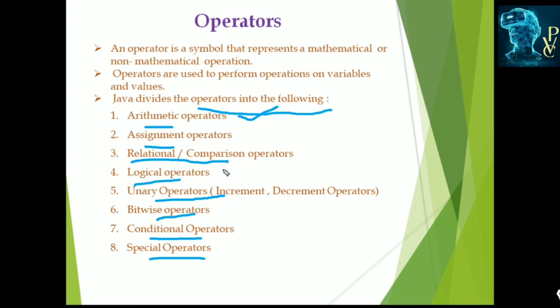Unary operators are either the increment operator or decrement operator, and these may be post-increment or pre-increment, post-decrement or pre-decrement. Bitwise operators work on the bits: shift left, shift right, bitwise and, bitwise or. Conditional operator or ternary operator is used to check conditions. Special operators, new, instanceof, are special only to the Java language. And again we will learn about the operators in detail in the next sessions.